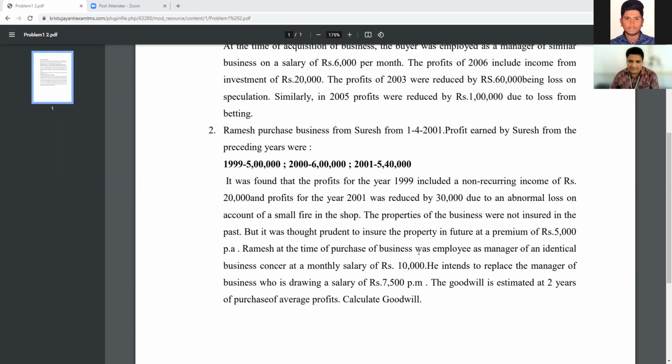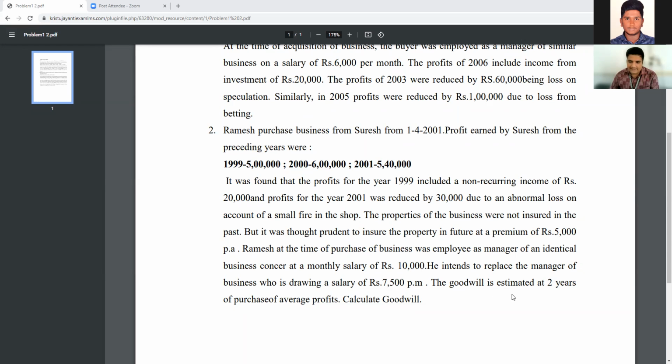Ramesh, at the time of purchase of the business, was employed as a manager of an identical business concern at a monthly salary of rupees 10,000. He was supposed to get 10,000 rupees. He intends to replace the manager of the business who is drawing a salary of rupees 7,500 per month.